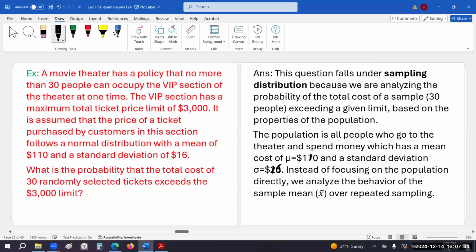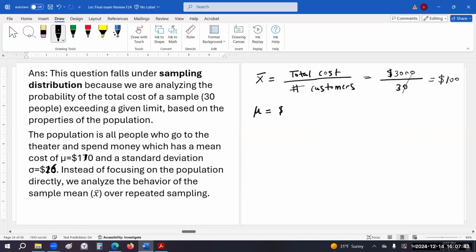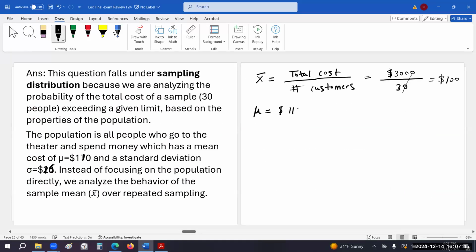And they gave us the population mean of $110 with standard deviation of $16. So population mean is $110 and population standard deviation is $16.